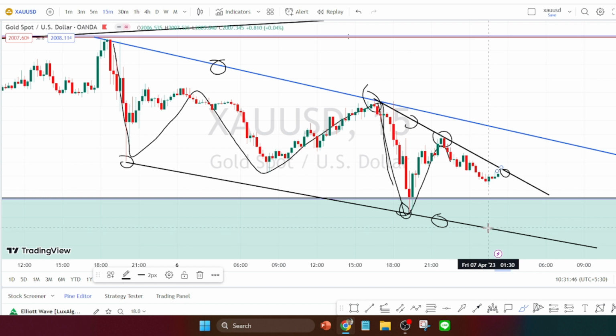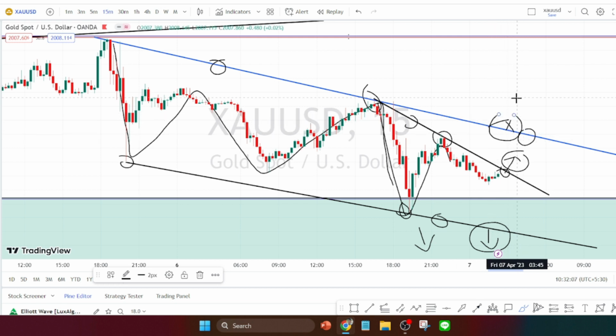For the 15 minutes time frame, wait for the price action to break this trend line or support line in order to freshly enter on the bearish side trade, or wait for the price action to break this resistance line from the 15 minutes time frame and also the hourly time frame resistance line in order to freshly enter on the bullish side trade in 15 minutes time frame.